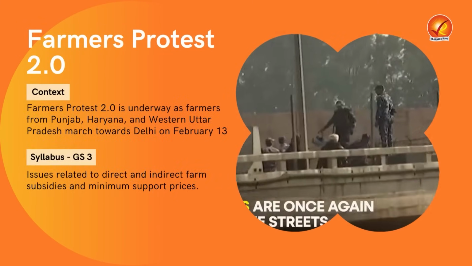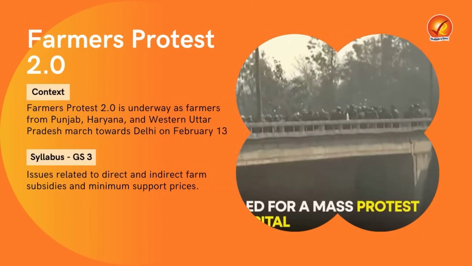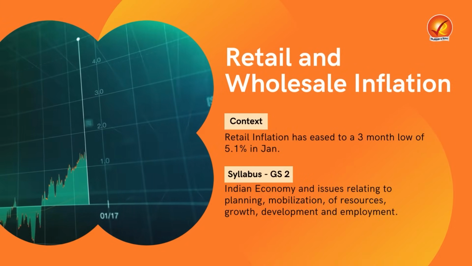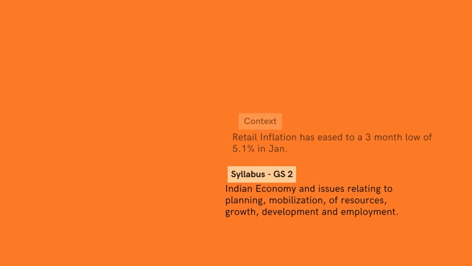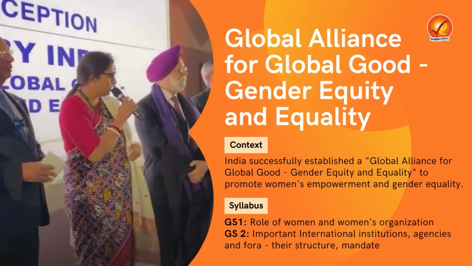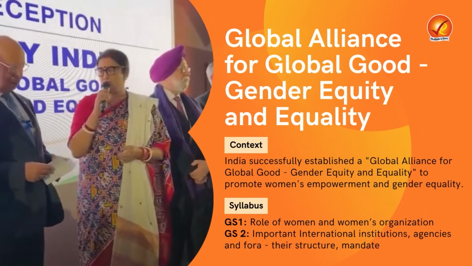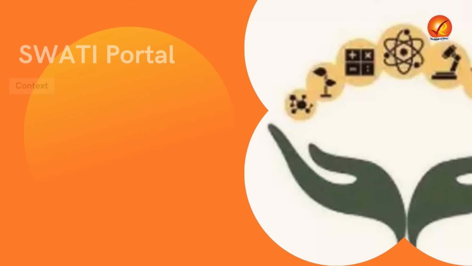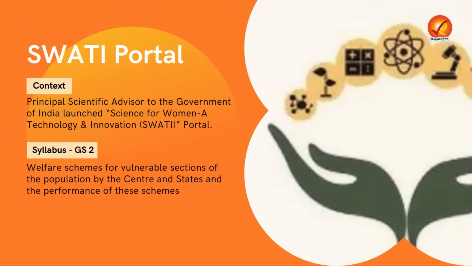Now, coming on to the table of contents. The first topic which we are going to cover today is Farmers' Protests 2.0. Second topic is in relation to retail and wholesale inflation in India. The third topic is in relation to Alliance for Global Good, Gender Equity and Equality. Last but not the least is the SWATI Portal.